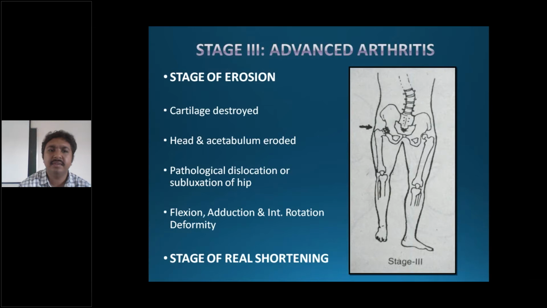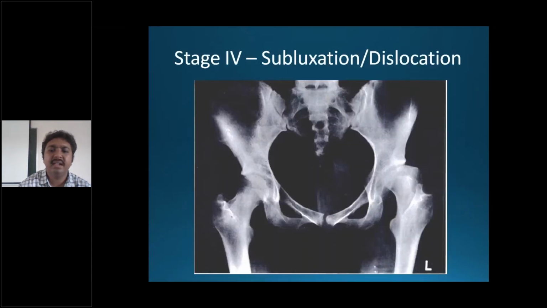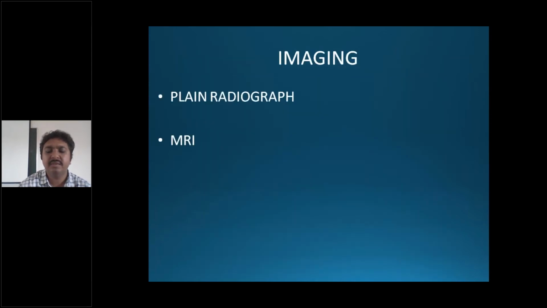Third stage is stage of erosion or advanced arthritis, where the cartilage surface and bone is also involved. And there is flexion, adduction, internal rotation as in the previous. And this is a stage of real shortening. Because there is destruction of bone, you have more shortening, that is real shortening. And next you can have subluxation, where part of the articular surface is out of the joint, or you can have a complete dislocation. So these are the 4 stages.